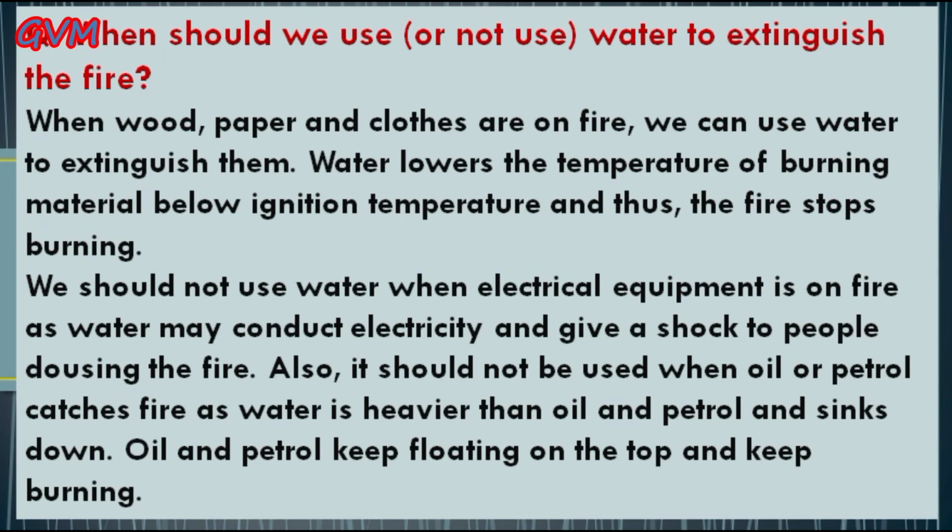But students, it is necessary for all of you to understand when we should use or not use water to extinguish fire. Students, when wood, paper and clothes are on fire, then in those cases we can simply use water to extinguish them, because water lowers the temperature of the burning material below its ignition temperature, and thus the fire stops burning.